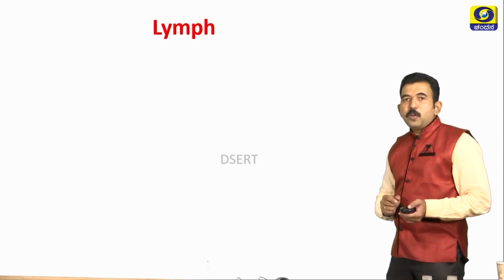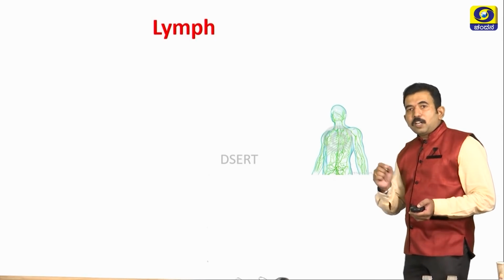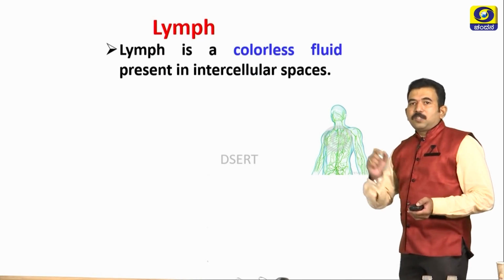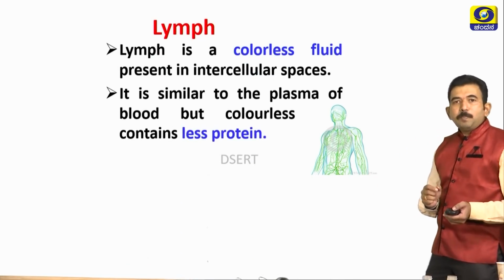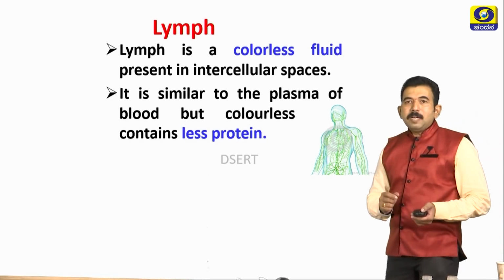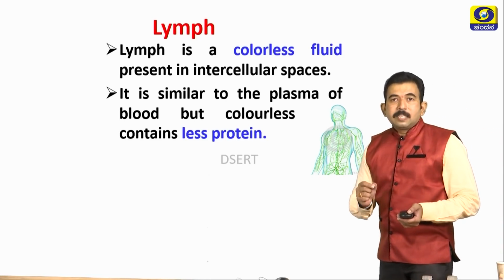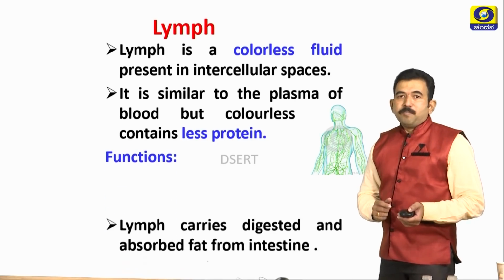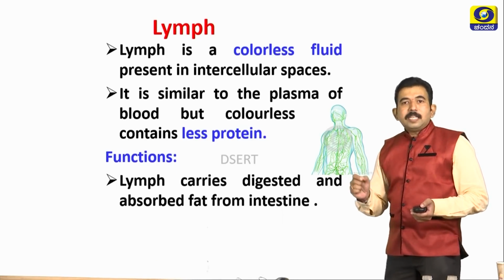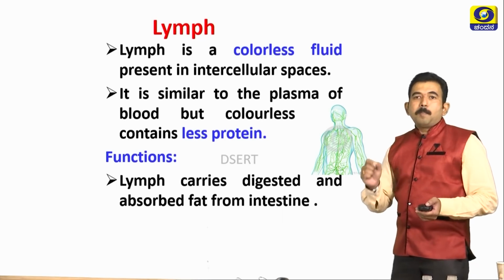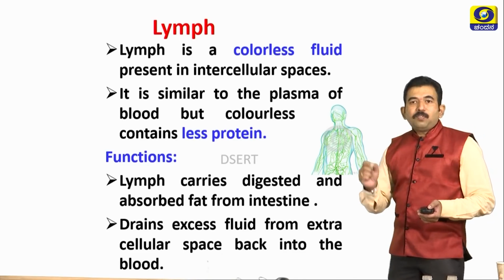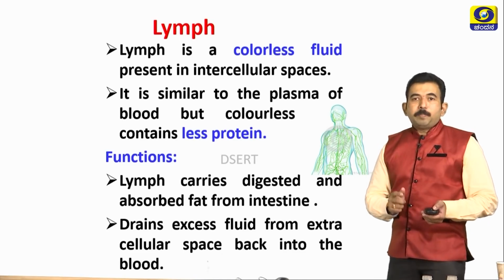One more type of fluid medium, that is lymph, circulates in lymphatic vessels. Lymph is a colorless fluid present in intercellular spaces. It is similar to the plasma of the blood but colorless and contains less protein. What is the importance of lymph? Lymph carries digested and absorbed fat from the intestine. Second, it drains excess fluid from extracellular space back into the blood.